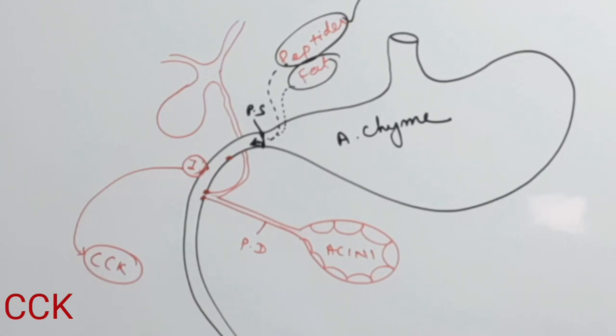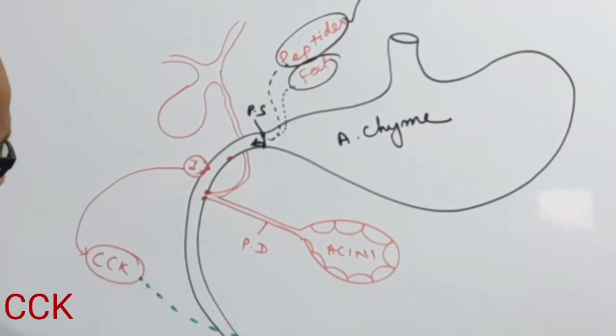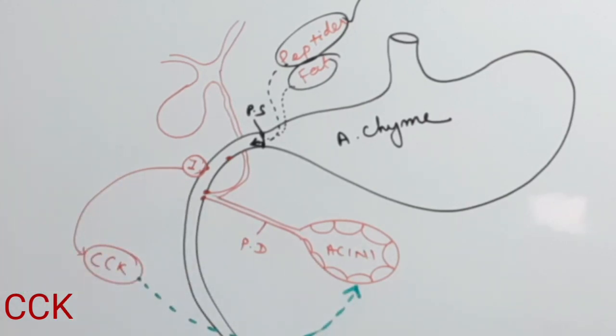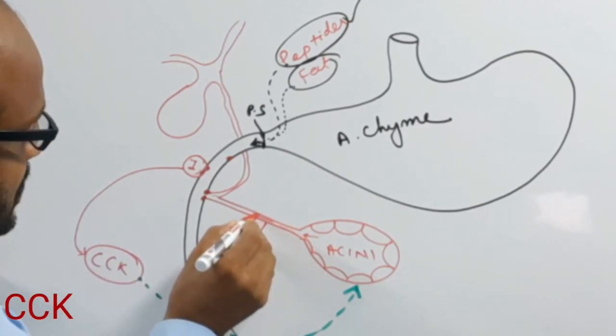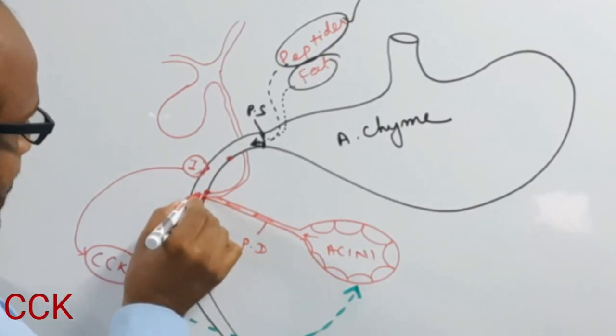So then CCK acts on the pancreatic glands. So when CCK acts on the pancreatic glands, then more and more pancreatic juice is secreted into the duodenum.